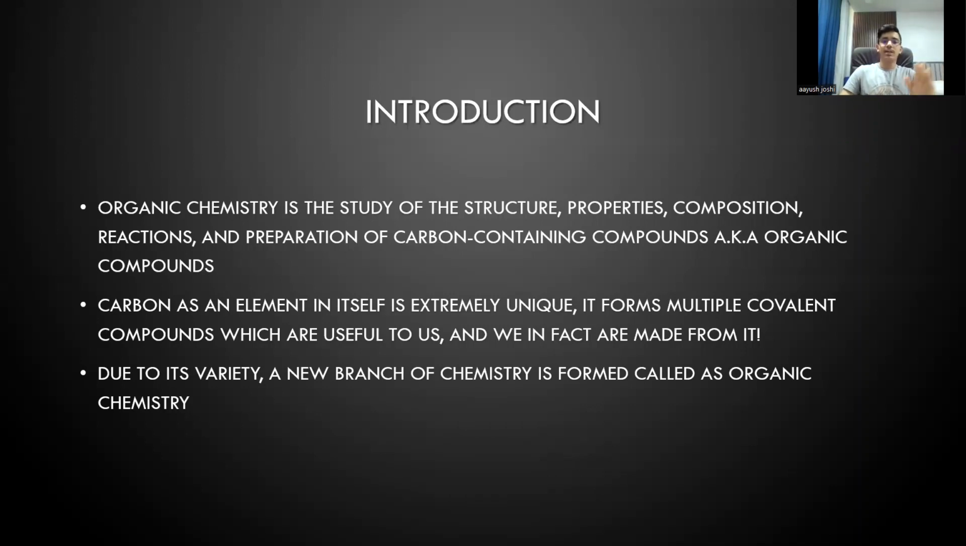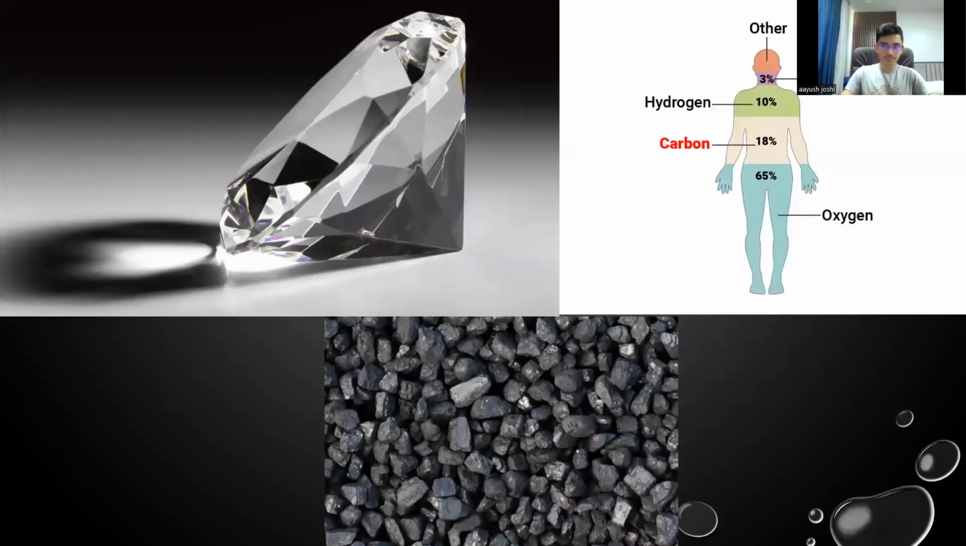So carbon as an element is very unique because it forms multiple covalent bonds. It has four valencies, a plus 4 or a minus 4 valency, which makes it very useful to us. And we are made of it. Our DNA is made of parts of carbon. And due to its variety, an entirely new branch of chemistry is created, which is called organic chemistry, which is completely based on the way carbon reacts with other elements.